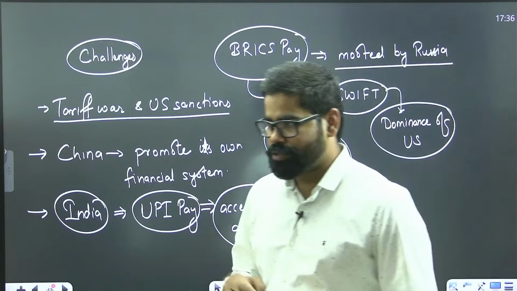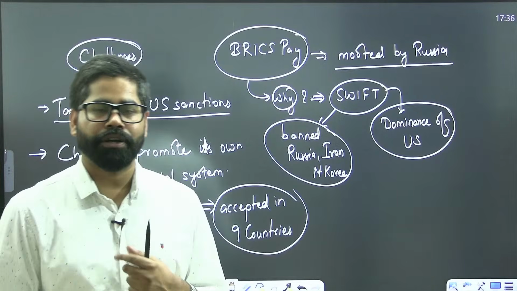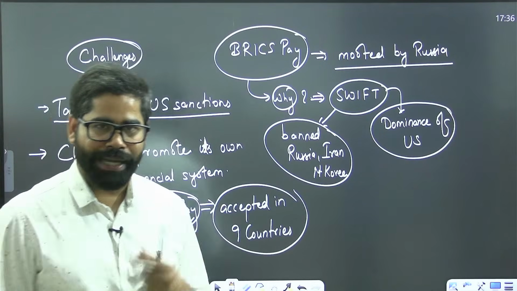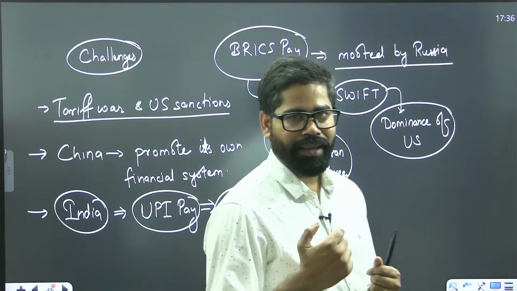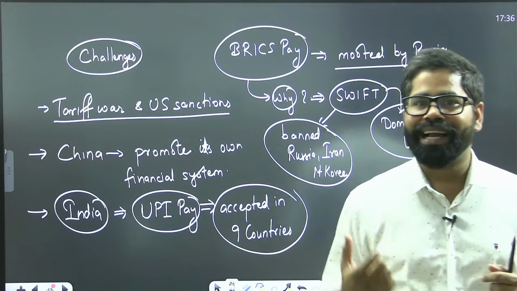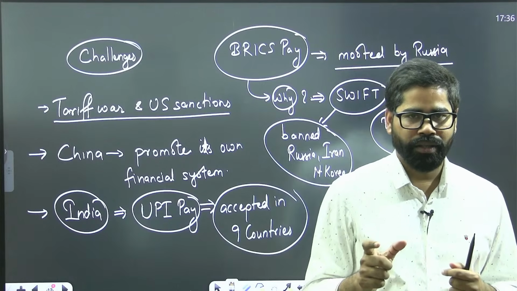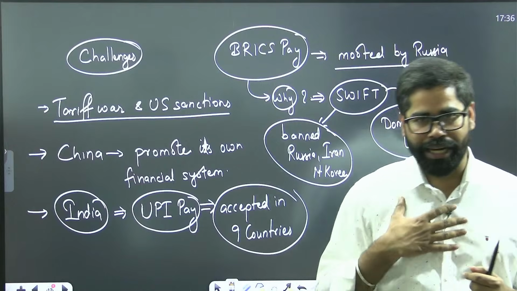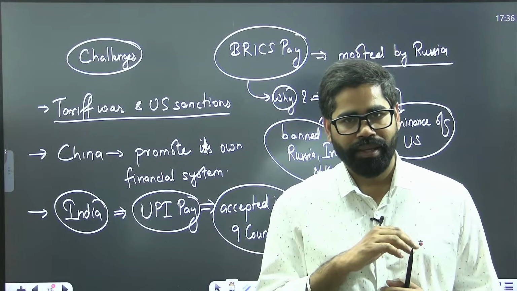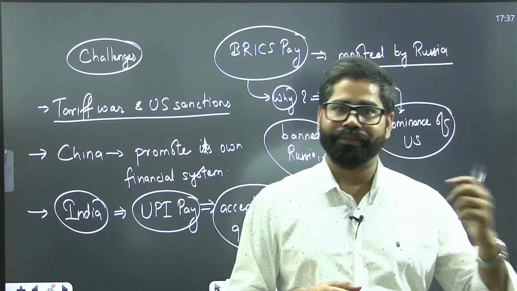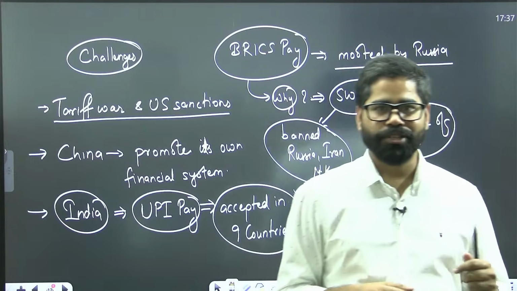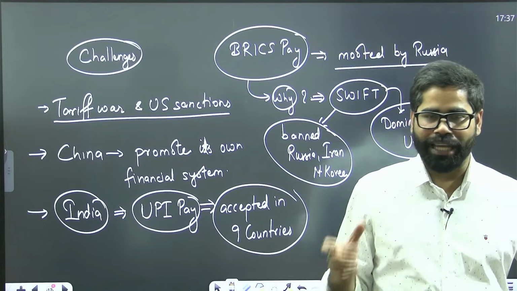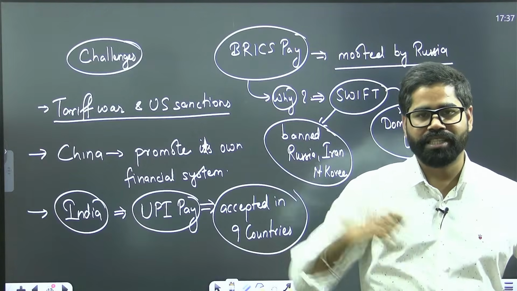So now the question is, why would India and China agree for BRICS Pay when they see that if we are going for BRICS Pay, it is going to impact their trade with US. India and China both cannot ignore the US at the present time. US is a major export destination for India also, for China also. We have huge trade with US, China also has huge trade with US. So in that situation, just for having a new payment system, we cannot risk this with many of the Western countries.